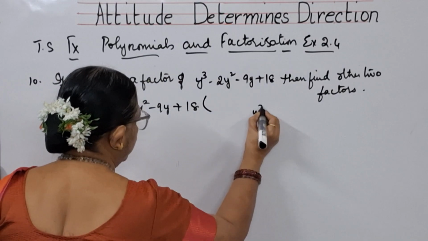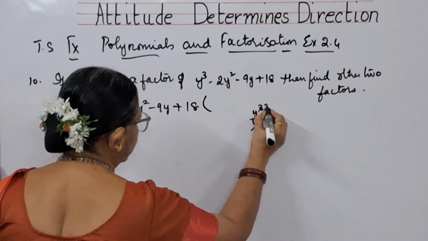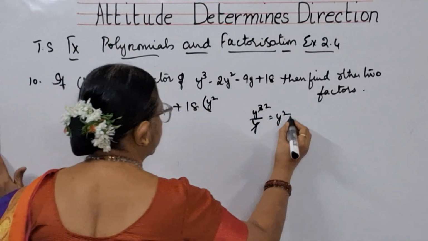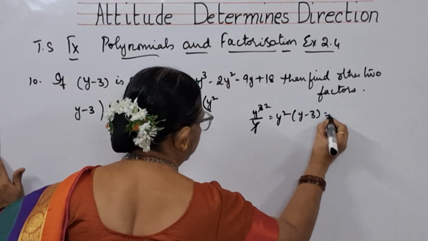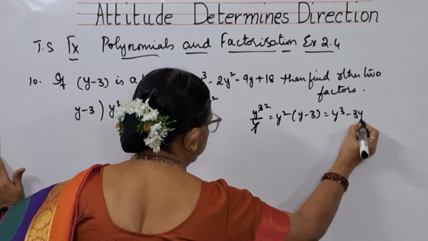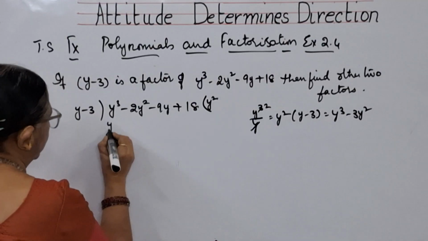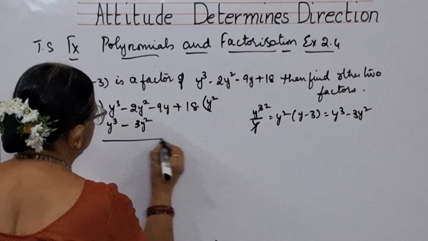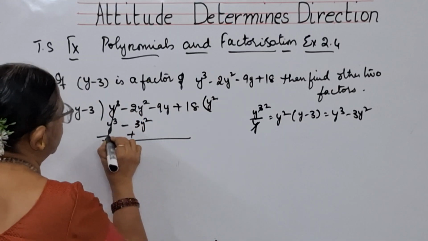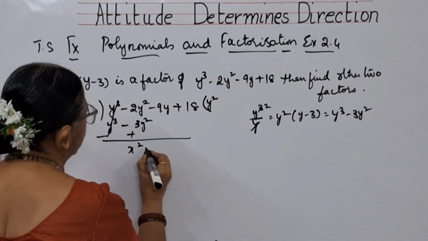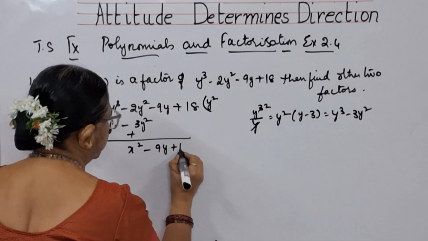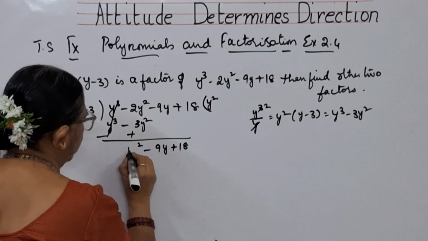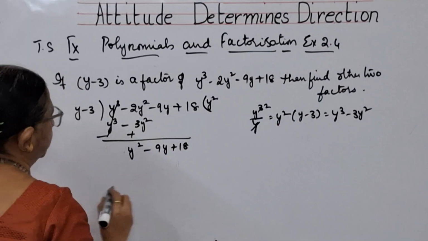So, we know that y cube by y gives y square. Write y square here, and y square should be multiplied by y minus 3. You are getting y cube minus 3y square. So what you need to do is change the signs. You are getting y square minus 9y plus 18.